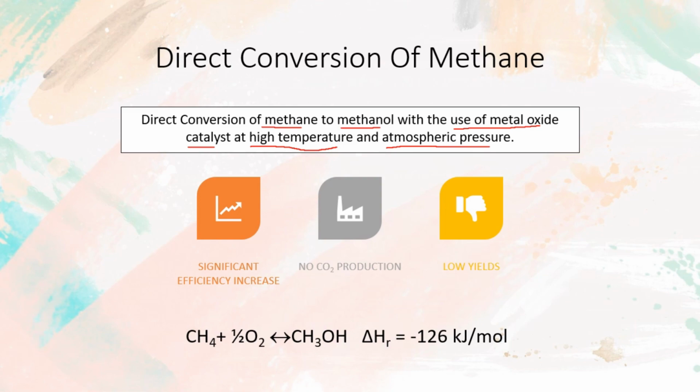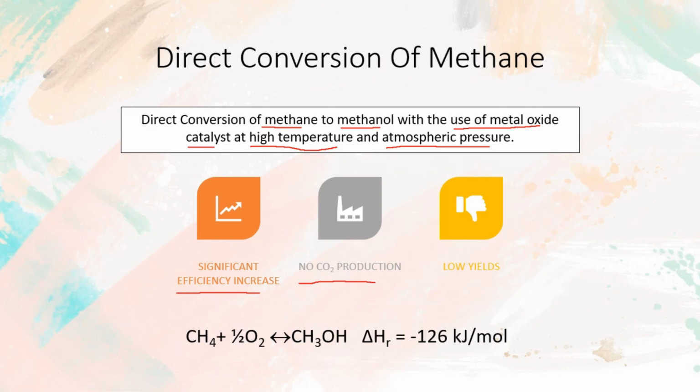So when we use direct conversion of methane instead of the syngas method, there's actually a significant efficiency increase, because this method is quite straightforward and very simple. And then we can see at the chemical equation there is no side product produced, so no carbon dioxide will be produced in this method.